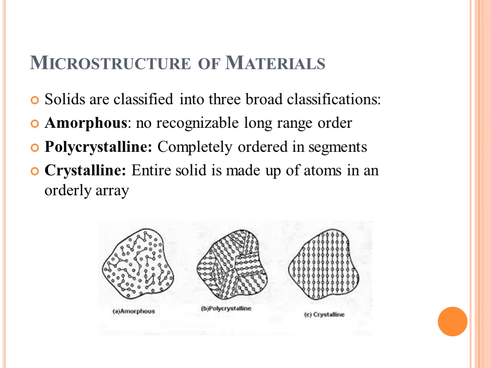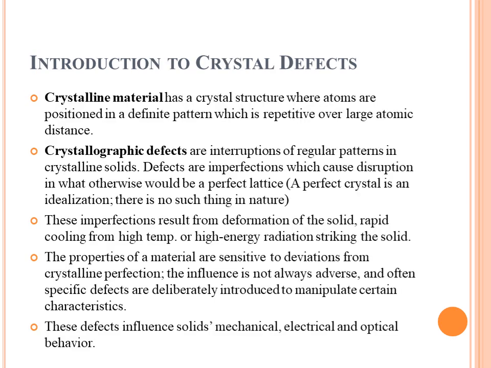If you can see this picture, then in figure A there is no orderly arrangement of the atoms. So we can say that this structure is of amorphous solid. In structure B, there are different segments and in each segment there is an ordered arrangement of the atoms. So we can say that this type of structure is polycrystalline. In the third structure, throughout the whole structure, atoms are orderly arranged. So we move to the next.